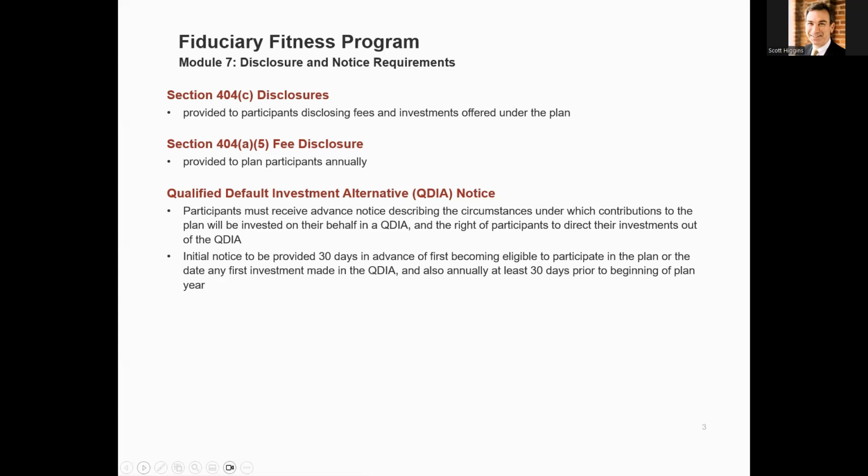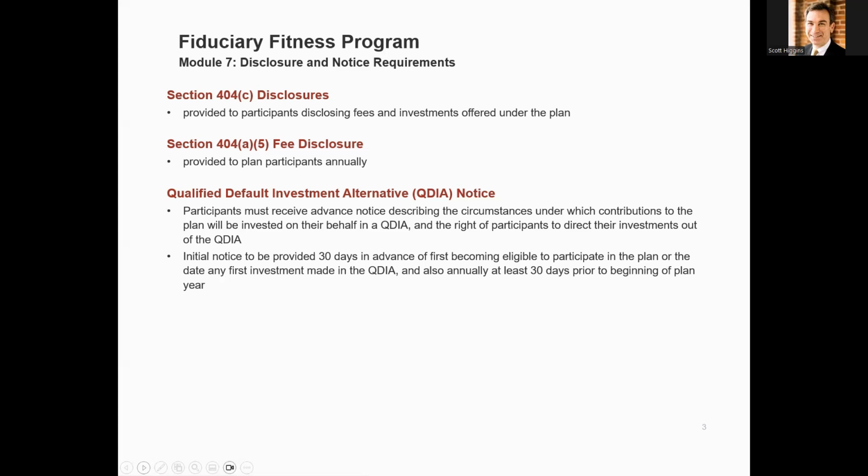It's only required to be distributed annually, but we highly recommend that it's distributed again periodically. Doesn't have to be every year, but it's more defense for the plan fiduciaries to say our procedural practice is to distribute them every other year along with other required disclosures so that participants have a reminder of this 404C compliance.